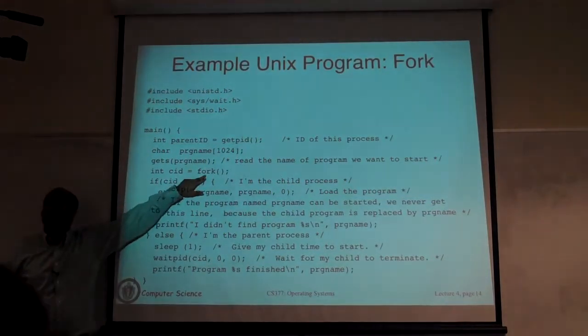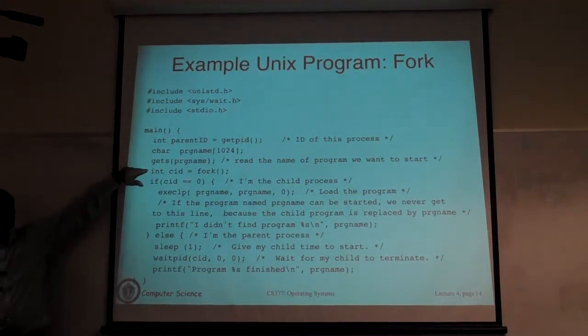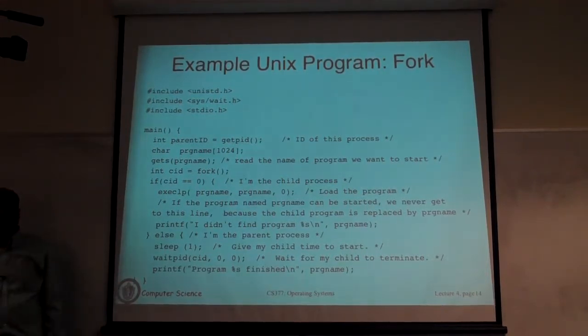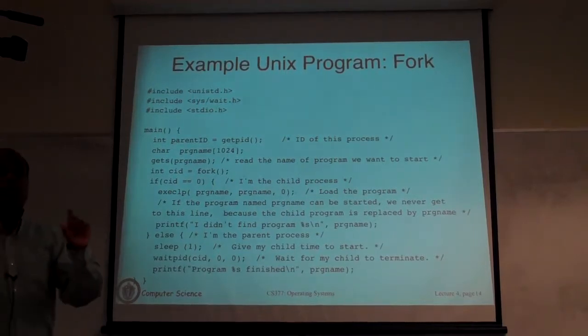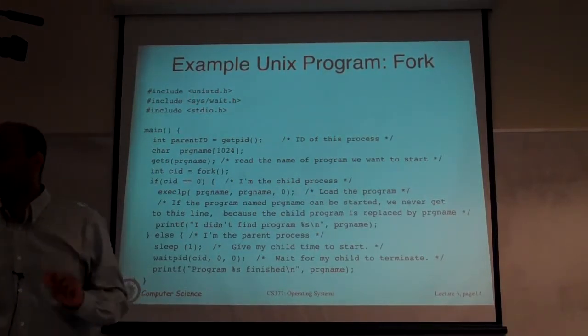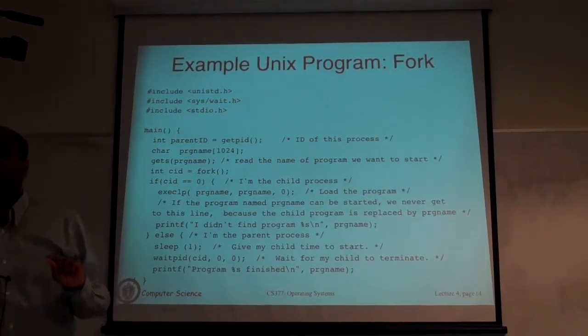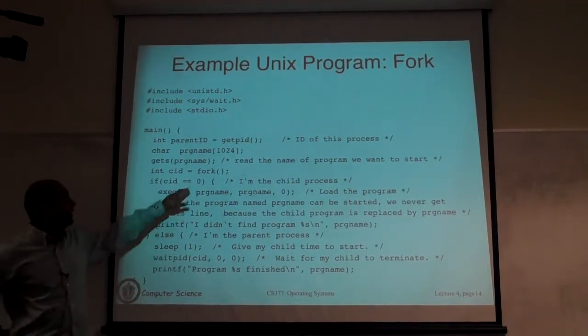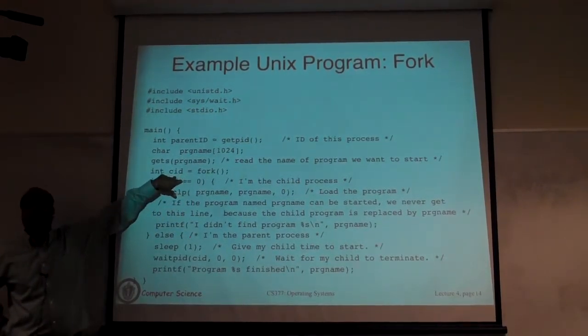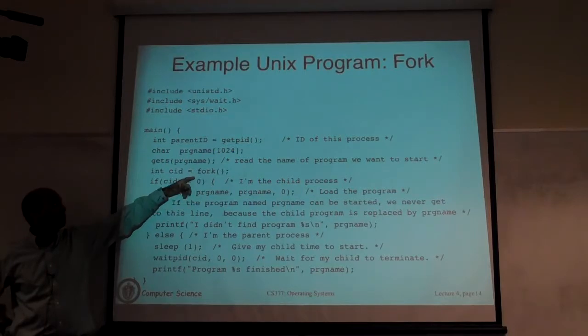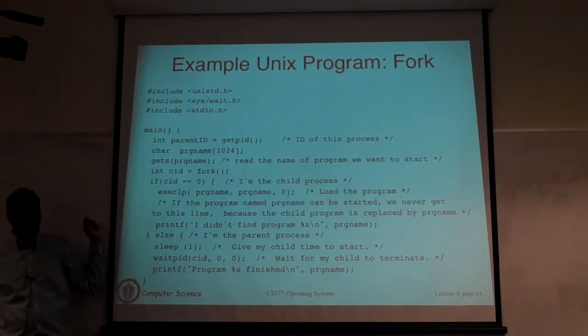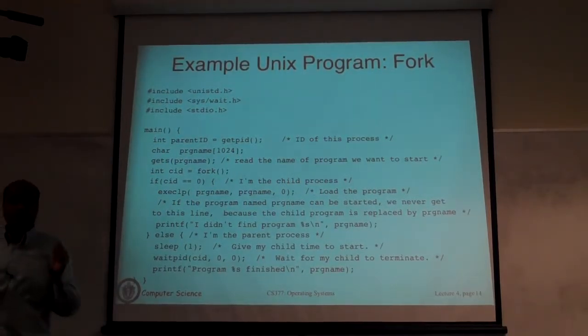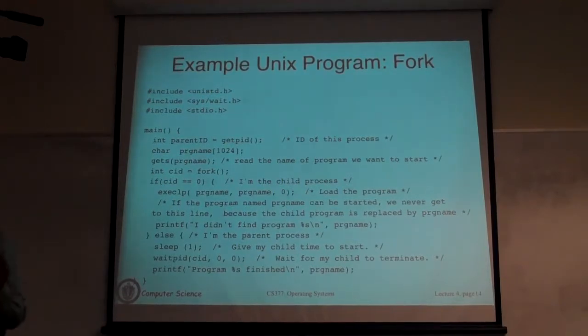In the child process, fork is actually going to return a value of 0. In the parent process, fork is going to return you the process ID of the child. This is the way the OS tells the parent, I created a child for you, this is its process ID. But in the child process, you would just return a 0. And because fork behaves differently in what it returns in the parent and the child, you can distinguish whether you are the parent or you are the child.